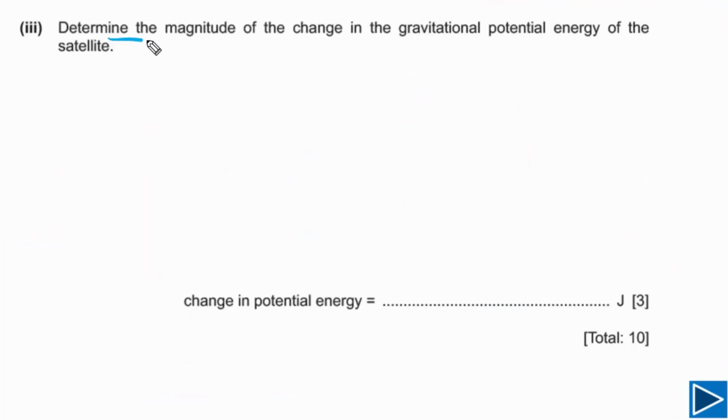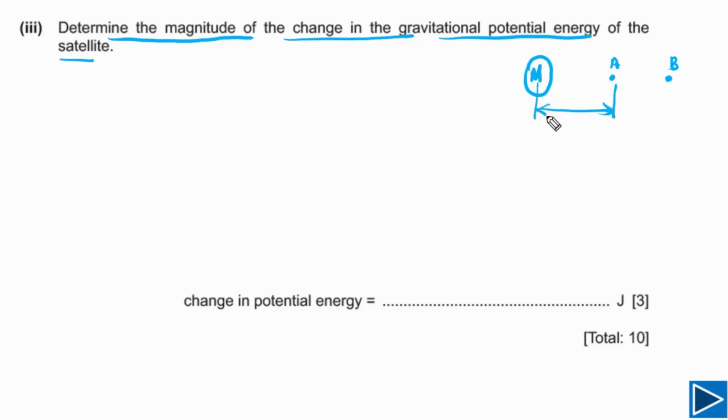For this part, we need to determine the magnitude of the change in the gravitational potential energy of the satellite. First of all, let's try to understand this with the help of a sketch. Let's say this is our planet and its mass is capital M. The satellite was at the beginning at point A, then the satellite moved to point B. When the satellite was at point A, let's say the radius was R1.